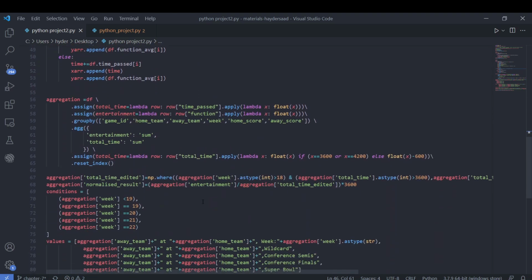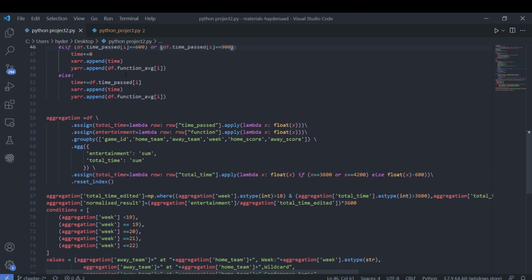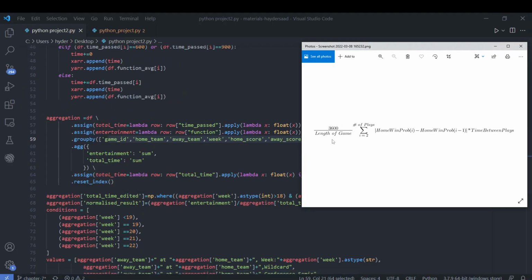And then this is the aggregation function that actually sums the entire entertainment values, because right now we have entertainment on a play by play basis. We want it on a match by match basis. So this group by does so, grouping on the game ID, home team, away team, on the constants. It sums the total entertainment and the total time to give us how long a match lasted and how entertaining that game was. We need how long a match lasted for the normalization, which involves the 3600 over total time as per the formula.